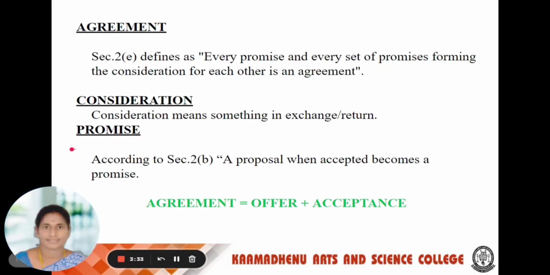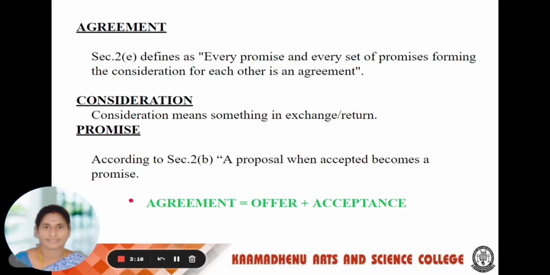The next one, promise. According to section 2(b), a proposal when accepted becomes a promise. This is called promise. Then the formula for the agreement is: offer plus acceptance is called the agreement.